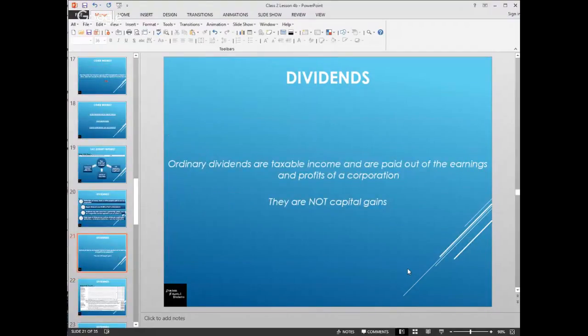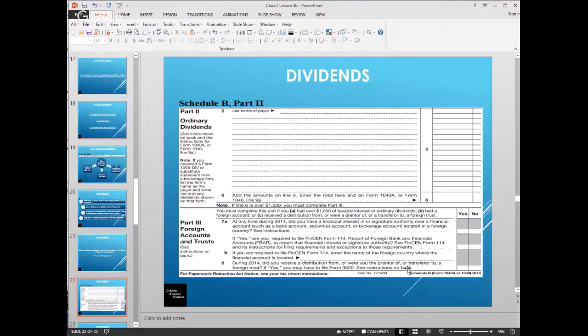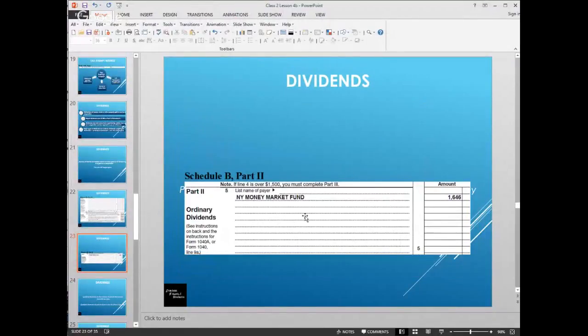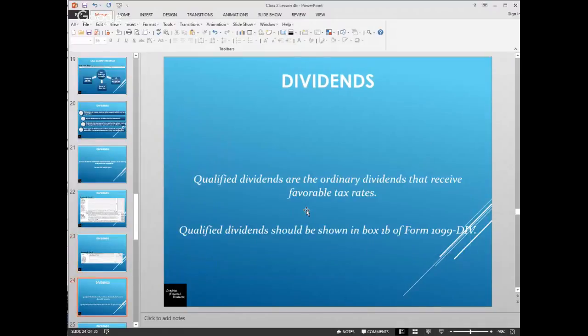Ordinary dividends are taxable income and are paid out of the earnings and profits of the company. They are not capital gains. It will say clearly if something is capital gains. So here you have your ordinary dividends, and you would go ahead and list them out. You would list the name of the payer, so AT&T Corporation and $1,265, and Verizon and $635, and then you would total it here. So here's an example where they just have New York Money Market Fund.